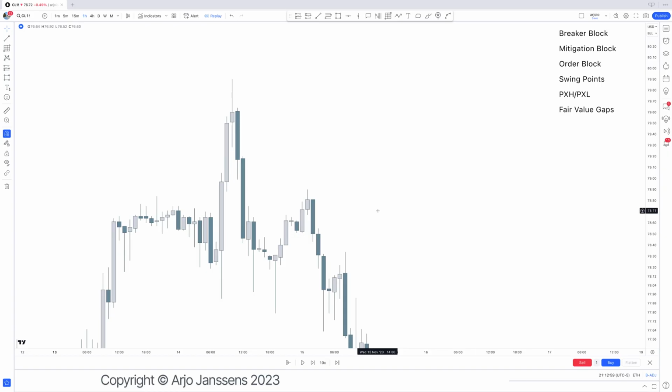So the way the market functions, as I mentioned, is fair value and liquidity. So liquidity, as in we need liquidity, we need market participants to actually move the price. So huge institutions move the price, but also huge institutions get taken out.